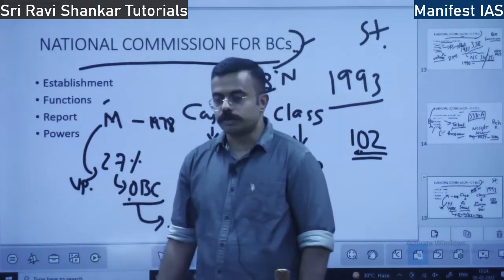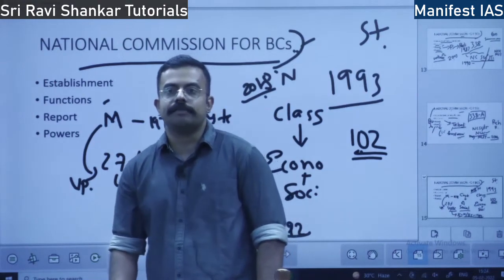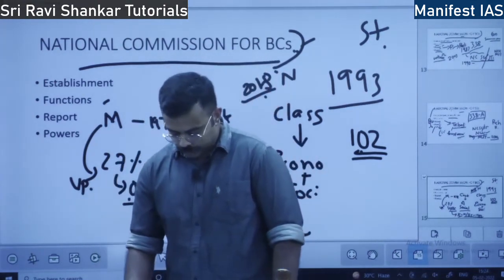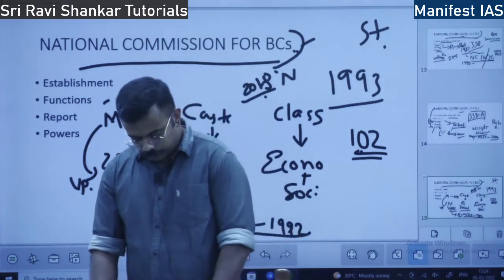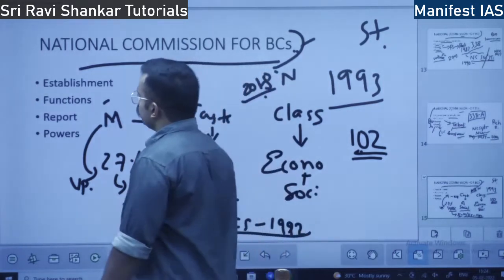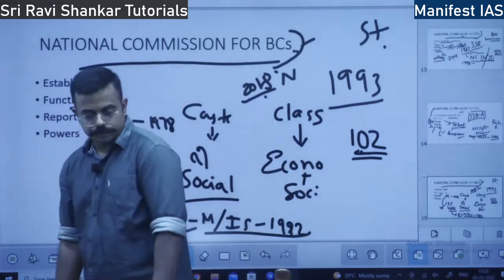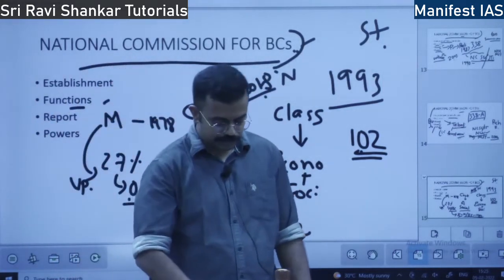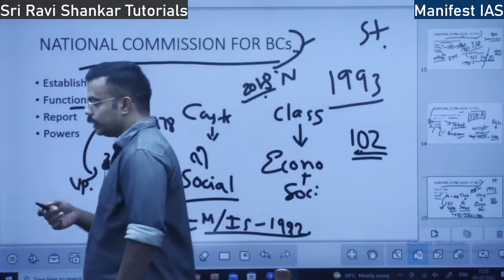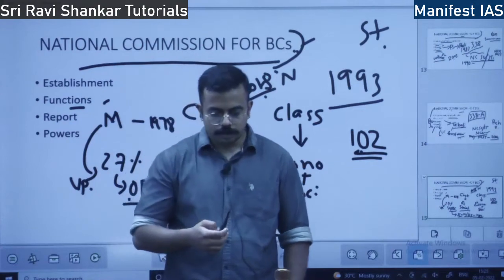And also they present a report to the president. Every year they present a report to the president. Okay. So these are the broad functions of the NCBC. The president places the report in front of the parliament.